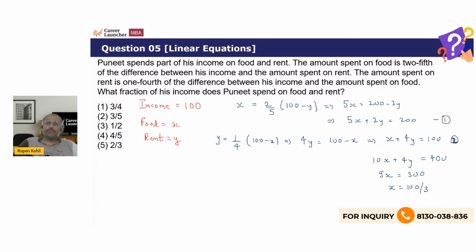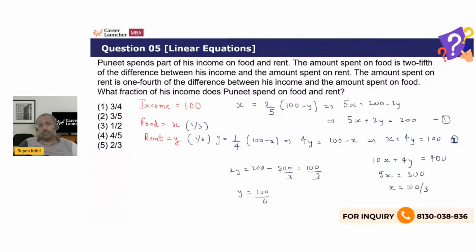X is 100 by 3, and as a proportion, he's spending 1/3 on his food, right? So we can interpret basically 1/3 of the income is being spent on food. X is 100 by 3. Rent Y. So from, let's say, the first equation only, 2Y is 200 minus 5X, which is 5 into 100 by 3, so 500 by 3. 600 minus 500, this is 100 by 3. So 2Y is 100 by 3, Y is 100 by 6. Means he's spending basically 1/6 of his income on rent.